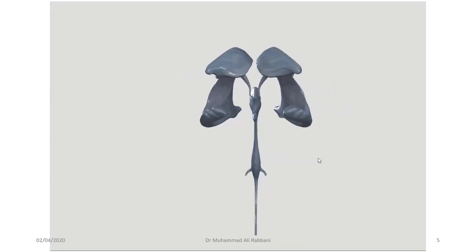So here is the anterior view. You can see that the ventricular system consists of two lateral ventricles. This is the right lateral ventricle. This is the left lateral ventricle. These are basically the first two ventricles, but we don't use the words first two ventricles. We use the words lateral ventricles. These are connected through the interventricular foramen to the third ventricle. The third ventricle is single and in the midline, and we will have a better view from the side.